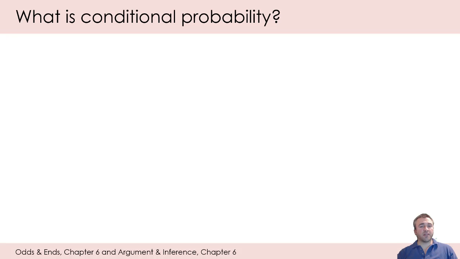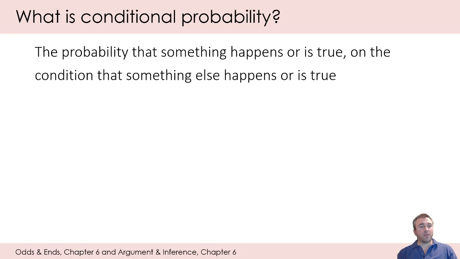So what is conditional probability? Well, put simply, it's the probability that something happens or is true. Depending on whether we're talking about an event, then we're talking about something happening, or if we're talking about a proposition about something else, sometimes an event, then instead of what happens, we're going to talk about what is true. So it's the probability that something happens or is true on the condition that something else happens or is true.